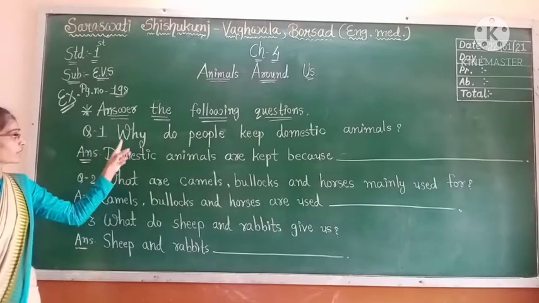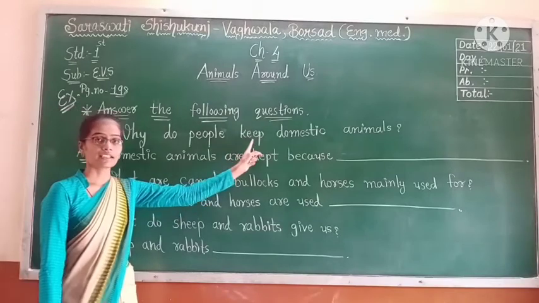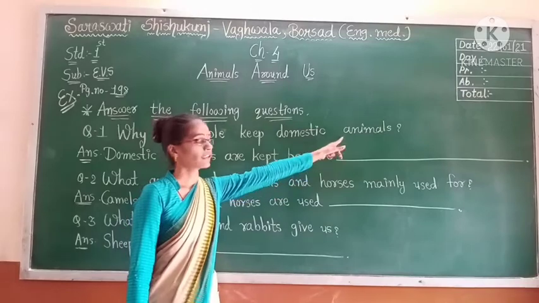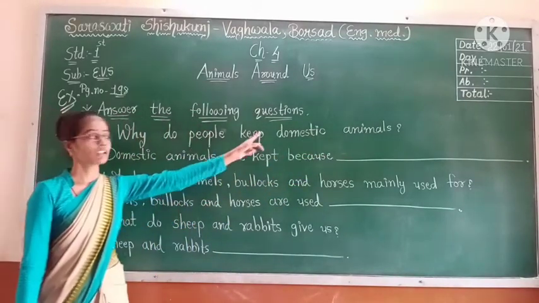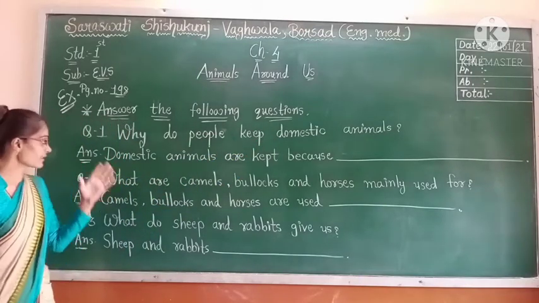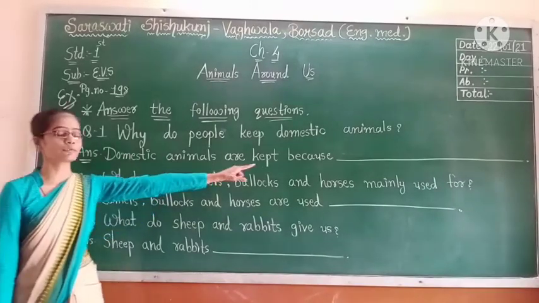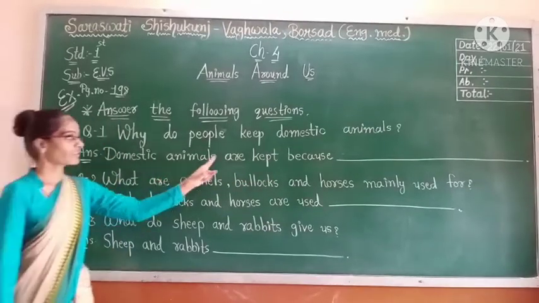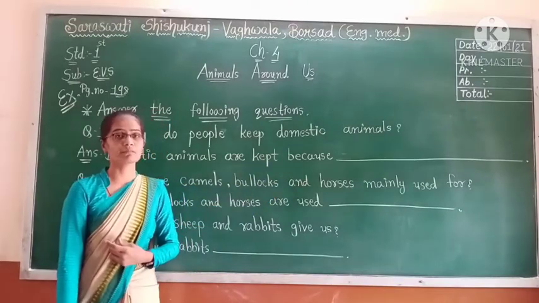Question number 1: Why do people keep domestic animals? Half of the sentence is given in the answer and you have to complete it. Domestic animals are kept because they are useful in many ways.